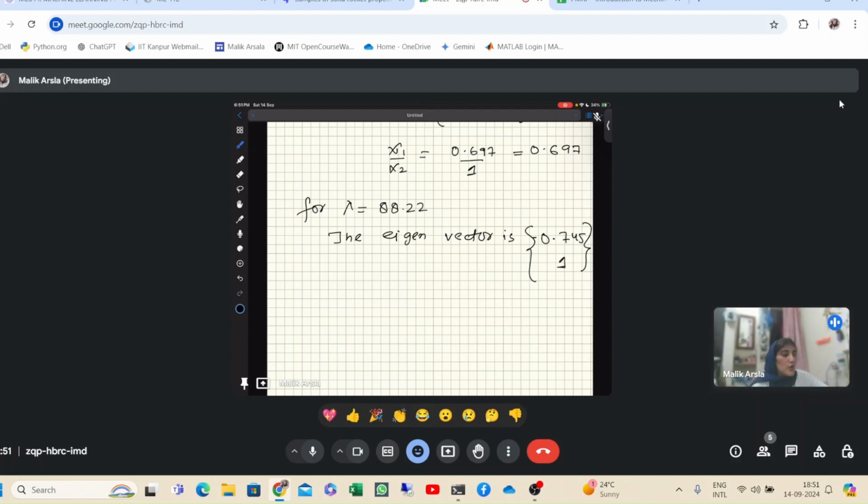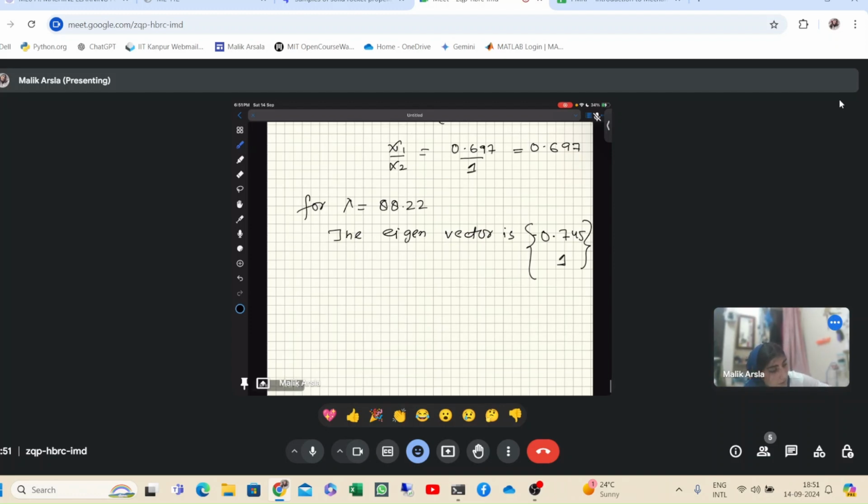If you're not solving with this method, for practice it can be helpful to you. So here also, now what we write, R2 or amplitude ratio for the second mode, it will be x1 upon x2 is equal to minus 0.745 upon 1.